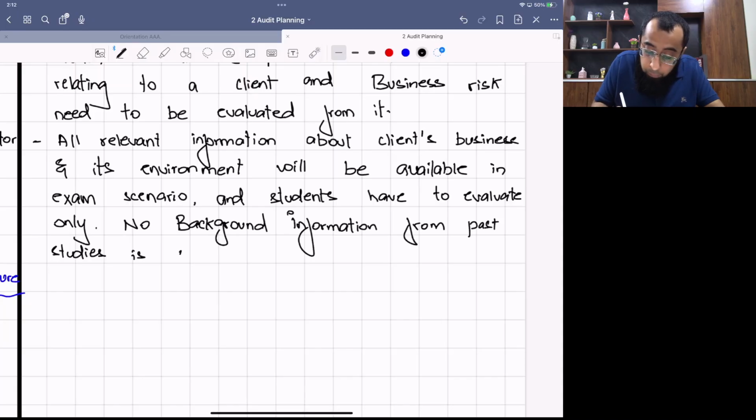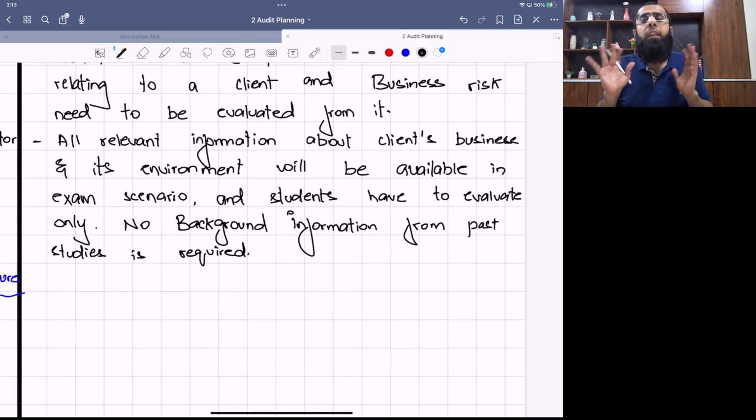Now, moving forward in the exam focused discussion. Students will be required to discuss significant business risks only, not all business risks. You have to pick up the significant business risks from the scenario. What do you mean by significant business risks? Those which are relevant to the client situation. Just giving you an example.